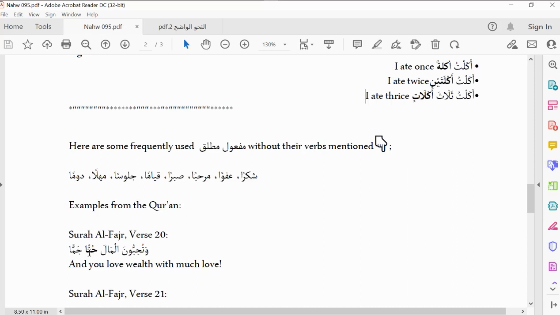So you can see this is a maf'ul mutlaq because it corresponds with the tuhibbun. So the mother of ahabba is what? Hub. So you can see the hub is hubban jamman. Now because the jamman is here, we know that this type of maf'ul mutlaq is libayan naw'i, because we can see the hubban is man'ut and the na't of it is jamman. Do you get now?